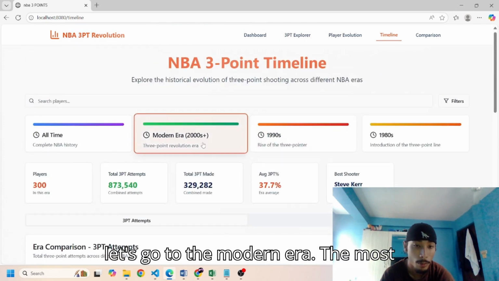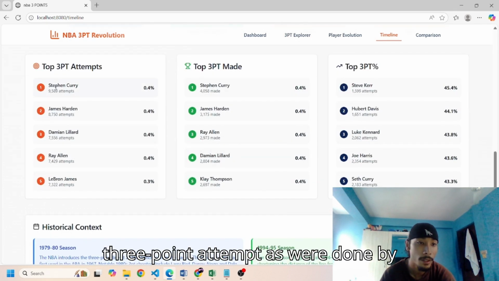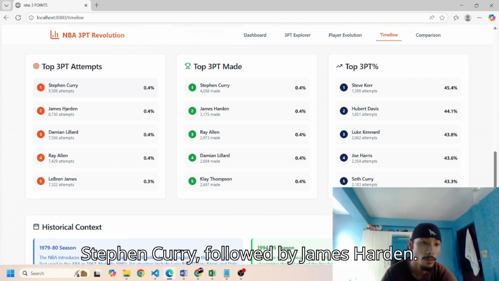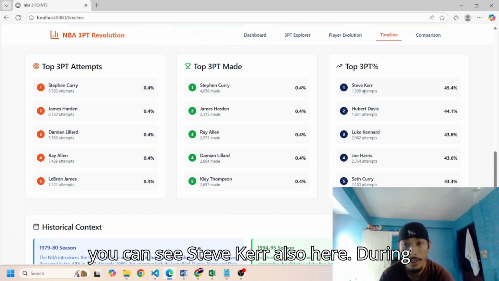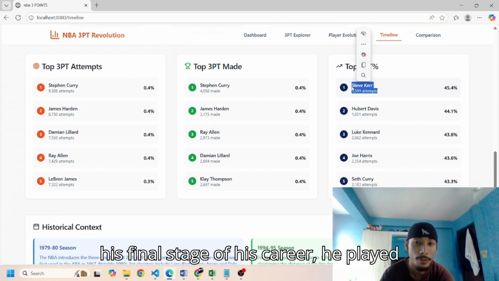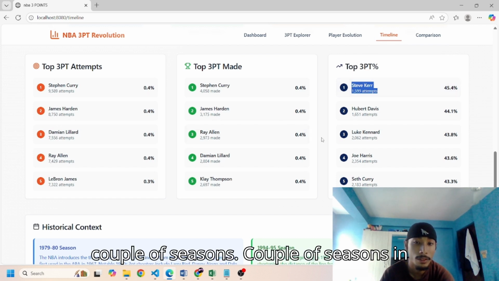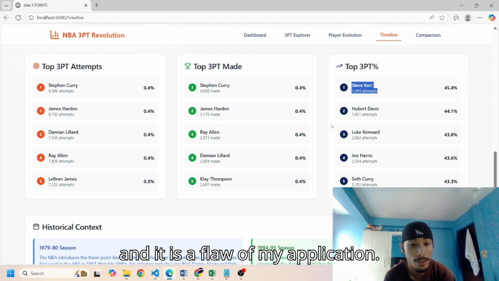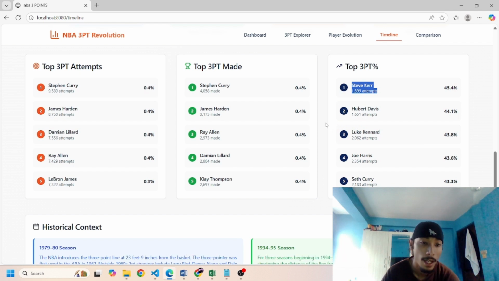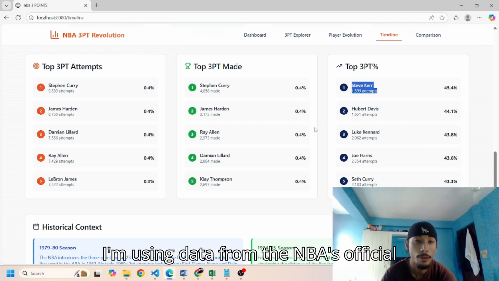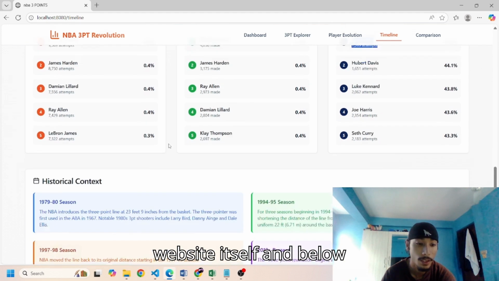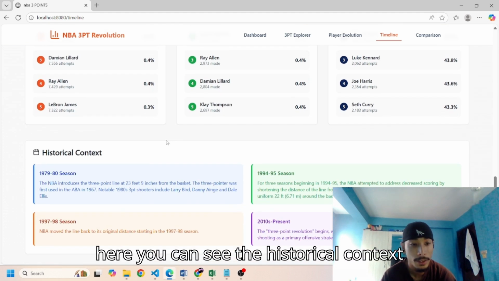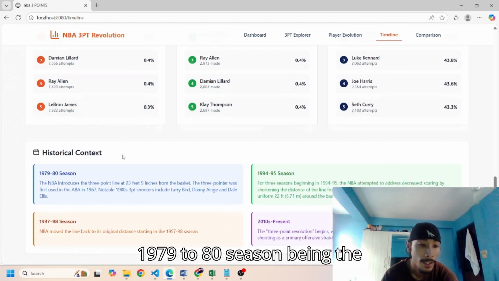Now let's go to the modern era. The most three-point attempts have been done by Stephen Curry, followed by James Harden. But you can see Steve Kerr also here. During the final stage of his career, he played a couple of seasons in the 2000s, so he's also featured here, and it is a flaw of my application. I'm using data from the NBA's official website itself, and below here you can see the historical context.